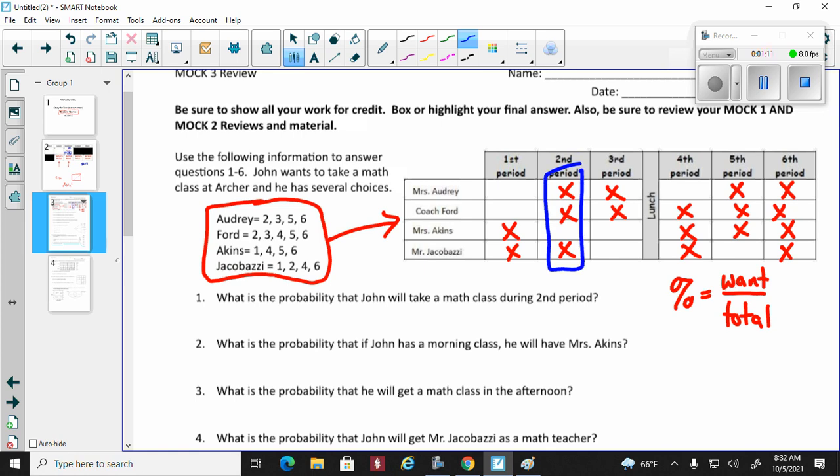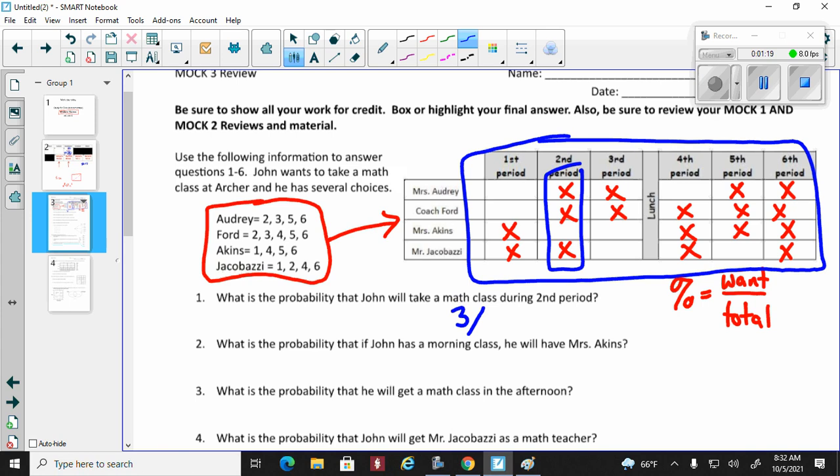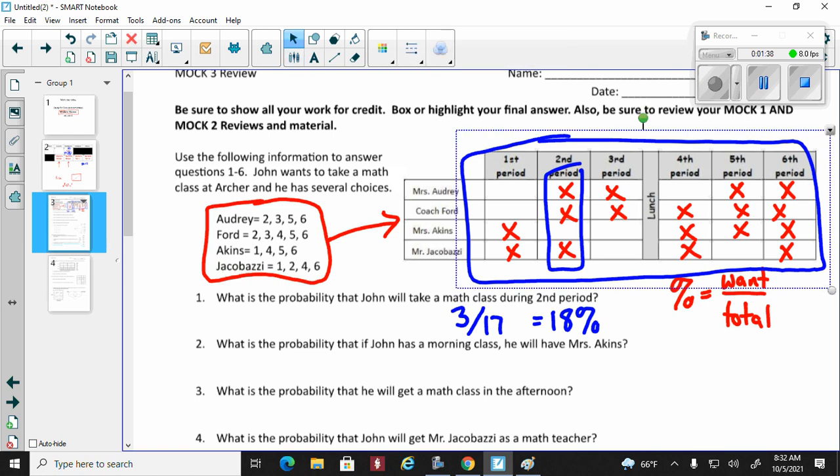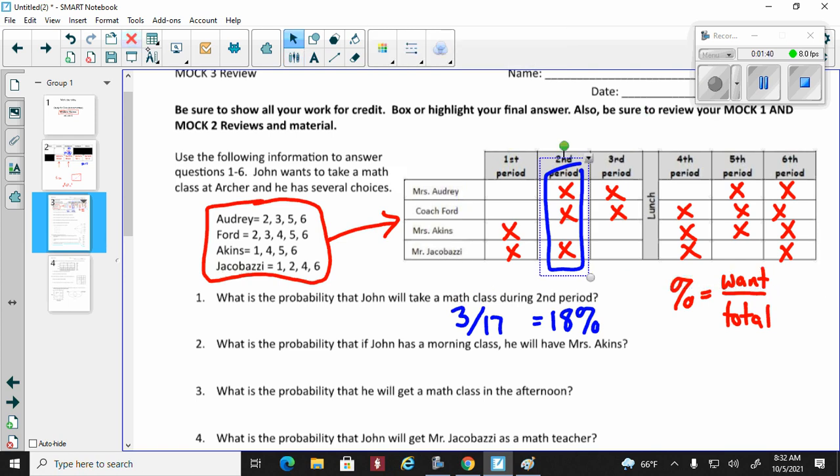So what I want is second period math classes, and I'm going to divide that by the total number of classes. So I'm going to add up all my X's here, which I believe is 17. Let's see, 1, 2, 3, 4, 5, 6, 7, 8, 9, 10, 1, 2, 3, 4, 5, 6, 7. All right, which is 3 out of 17. So let's go ahead and convert that to a decimal or a percentage, which rounds to 18%. All right, there we go. Let's clean that up and answer the next question.